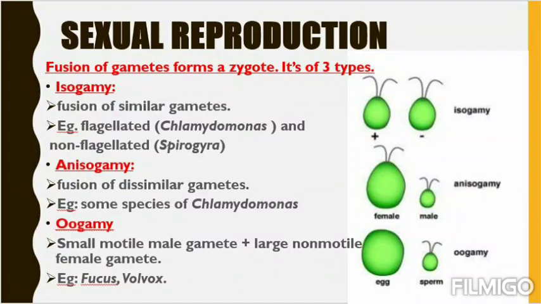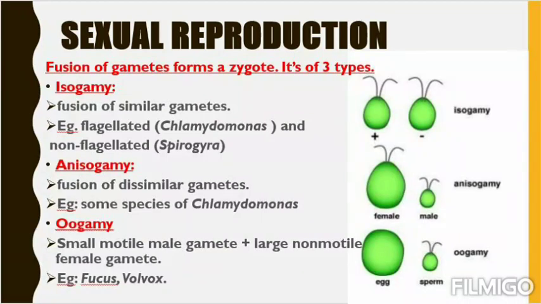Next comes sexual reproduction, where the fusion of gametes occurs and the male gamete and female gamete fuse together to form a structure called a zygote. This sexual reproduction is again of 3 types: isogamy, anisogamy and oogamy. Let's discuss one by one. First one is isogamy. Isogamy means where there is fusion of 2 similar gametes.